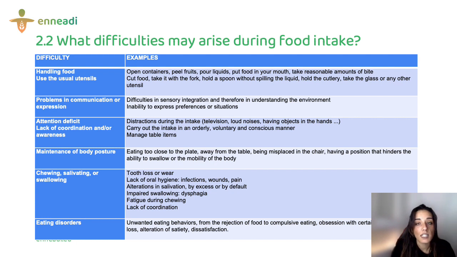Here we have a table that classifies some examples of possible barriers that may arise, such as barriers when handling food, such as cutting, peeling fruits, or opening cans. Problems in communication, such as the inability to express preferences or unpleasant sensations. Problems keeping the attention, or distractions. Difficulty maintaining body posture. Problems with chewing, swallowing, or salivating. Or eating disorders resulting from an unsatisfactory intake.